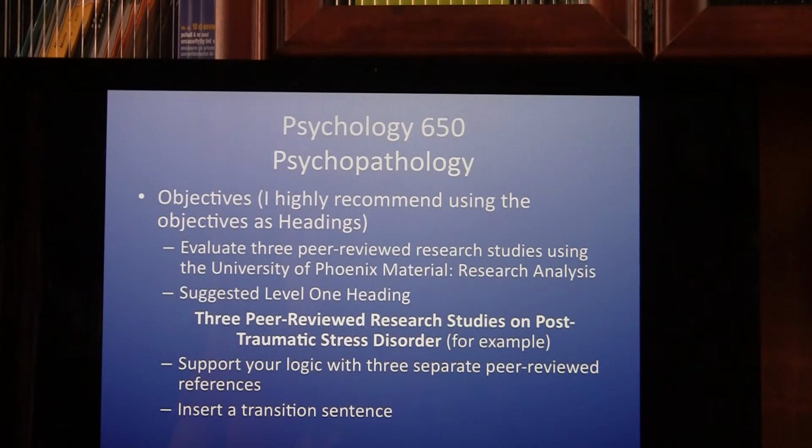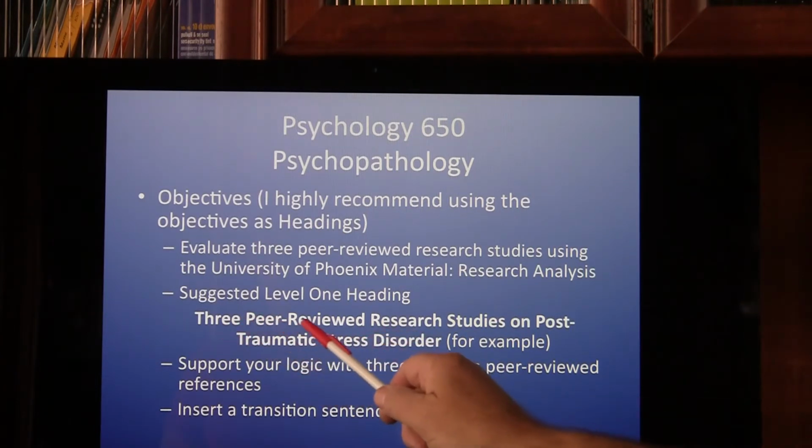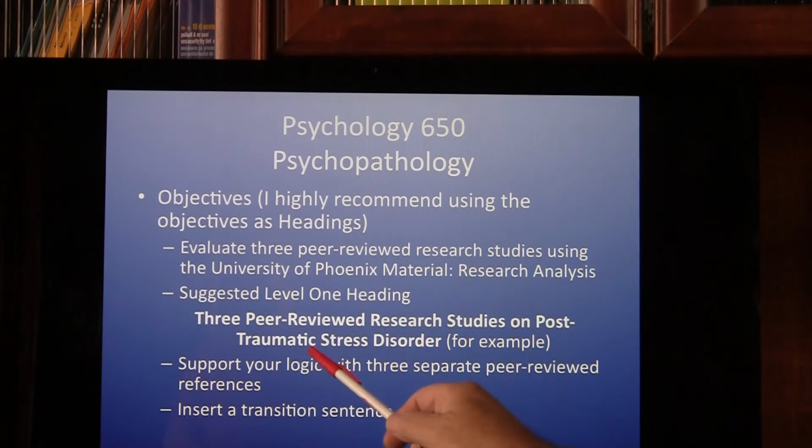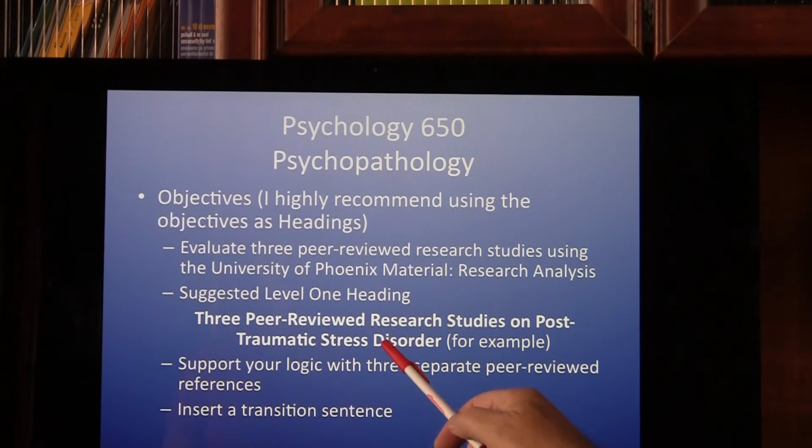The objectives for this paper need to be incorporated into headings just like any other paper. And if you use the headings that I suggest, you'll be fine. So the first objective for this paper is to evaluate 3 peer-reviewed research studies using the University of Phoenix material, research analysis. And this is how I would suggest that you do your first level 1 heading based on this objective. You would write 3 peer-reviewed research studies on post-traumatic stress disorder, for example. You could plug in any other stress disorder, for example, panic disorder if you wanted to.